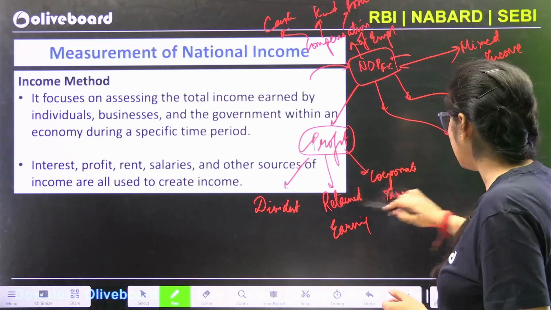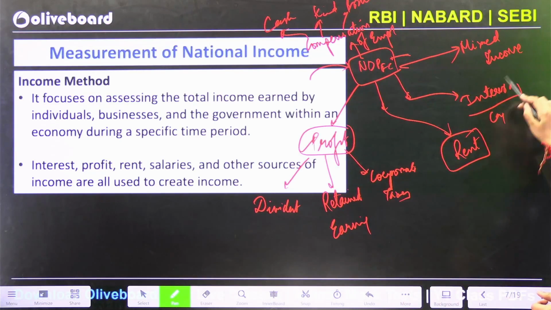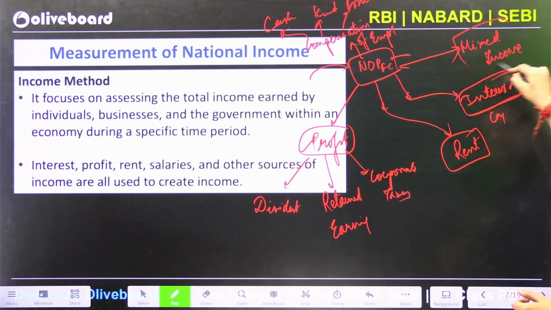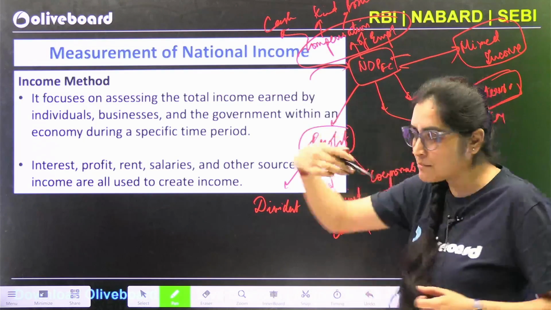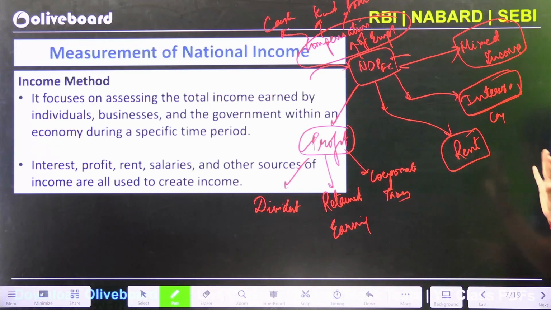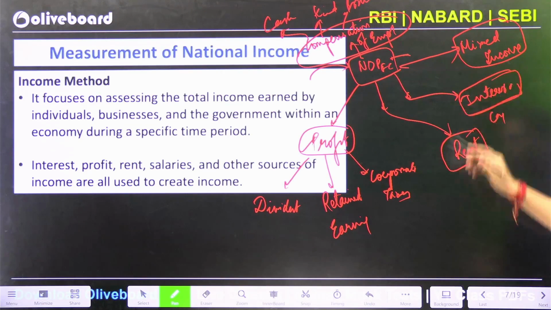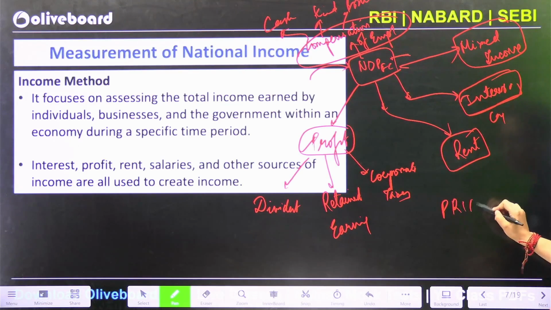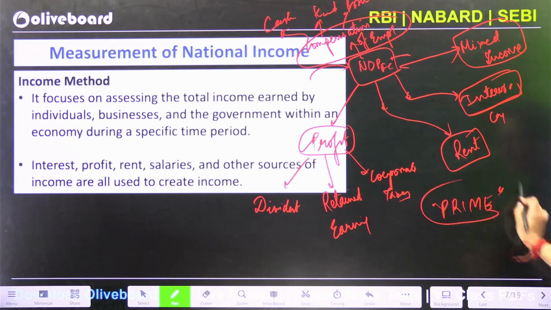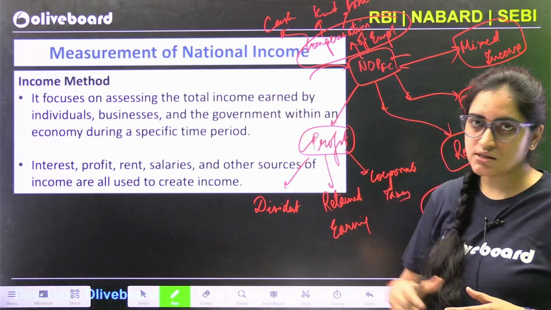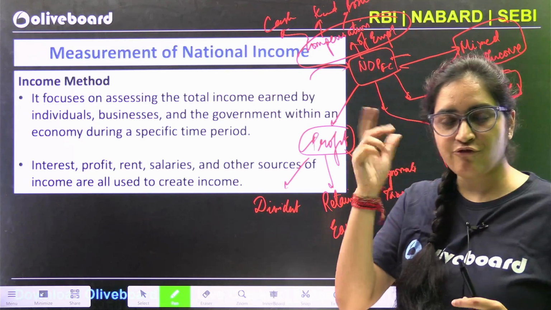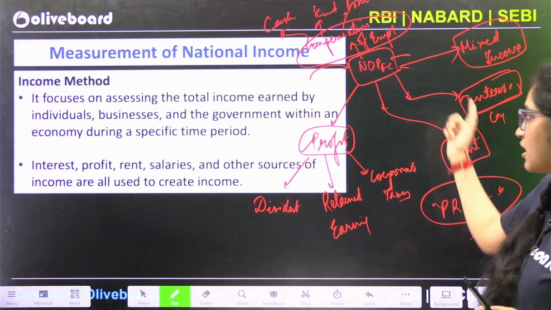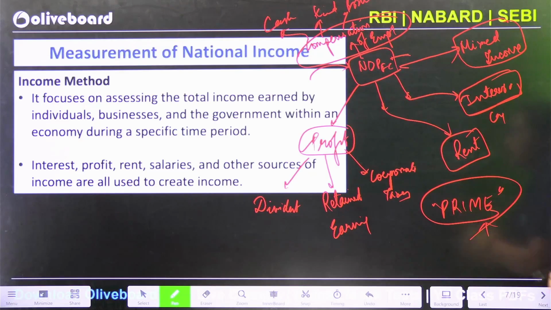So one is your profit, then comes your rent, then interest, then some mixed income, some freelancing income and all, and lastly it's the compensation of employees or the employees' share. All these you can just learn via an acronym which is PRIME, and that is what is used in this income method. Don't write this anywhere, it's just a way of learning things. So that is how you can learn how we are going to calculate your income method.